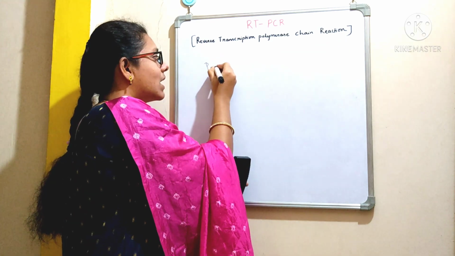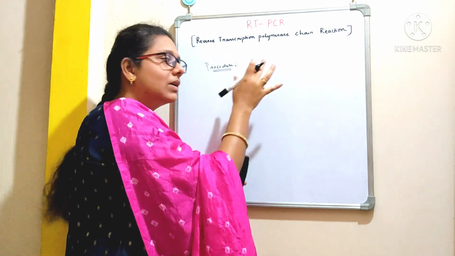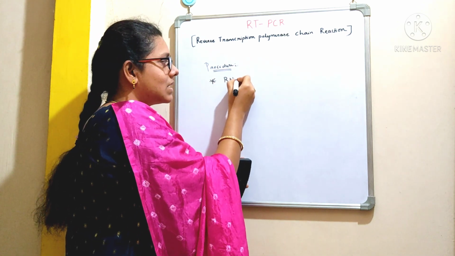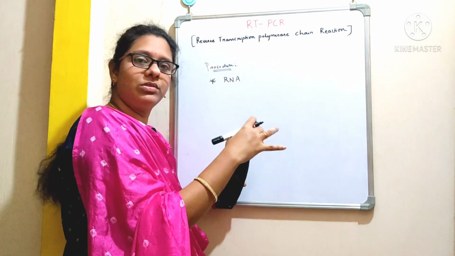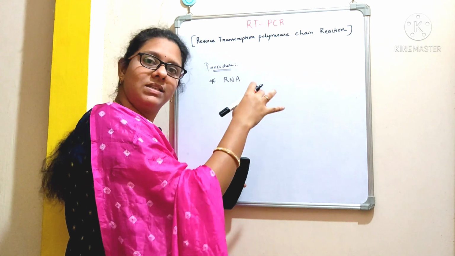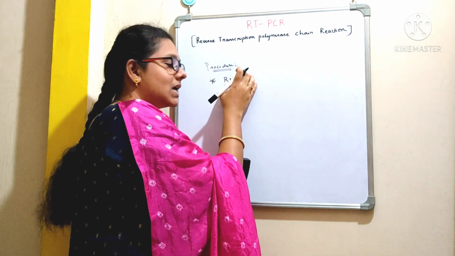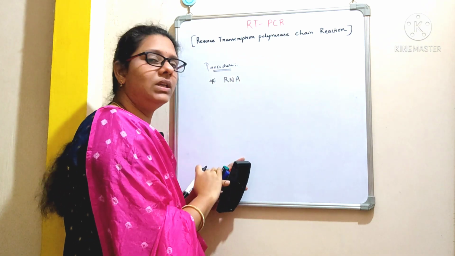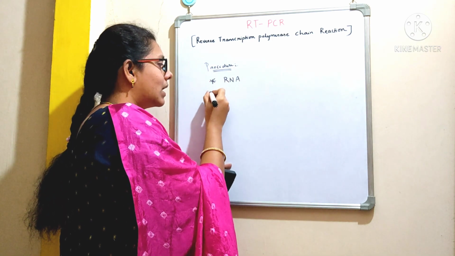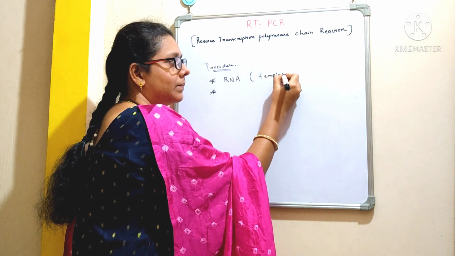Now let's discuss the actual procedure. So here, to start with, first we need RNA. Here the RNA is the starting material. Whatever the source you choose, if you want to study the gene expression or if you want to synthesize the cDNA followed by the amplification and quantification, the first step is isolation of RNA. You can go with any of the methods for the extraction of RNA. After the extraction of RNA, you are going to use RNA as a template, right?